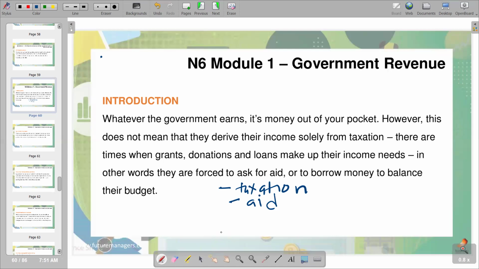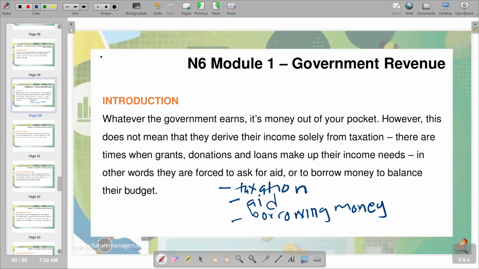They can also access some funds there. That can also be a source of revenue. So we are saying the third source is borrowing money. We are using those sources that have been highlighted as sources of revenue. So basically, this is what we have in terms of our sources of revenue.